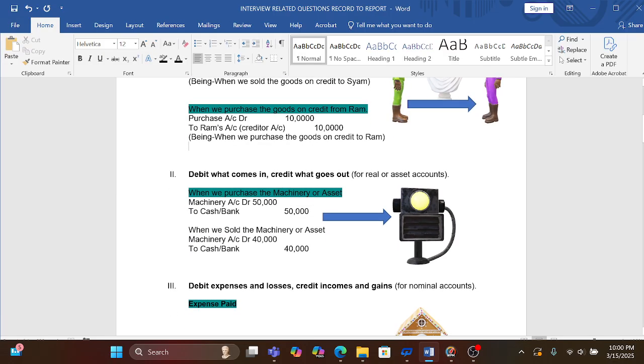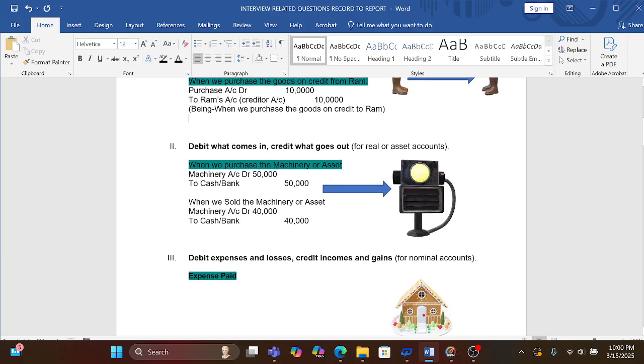Our next part is real, or we can say asset account. Whenever we purchase assets, we debit that asset, and when we sell the assets, it will be credited. The first entry related to assets: when we purchase machinery, machinery account debit to cash account.